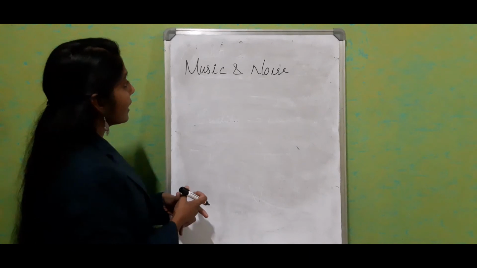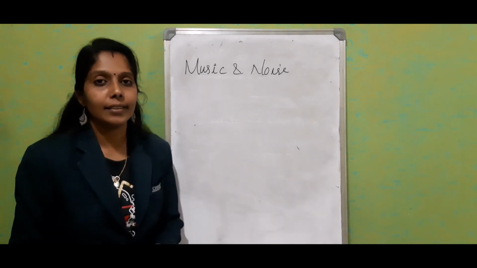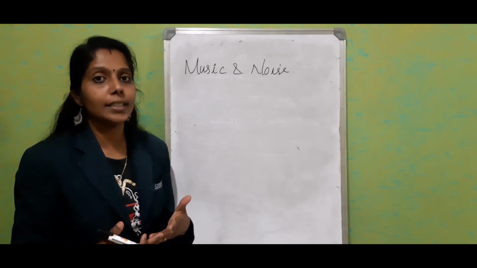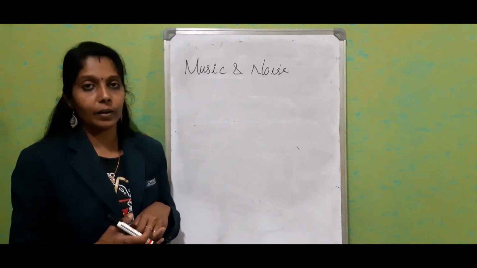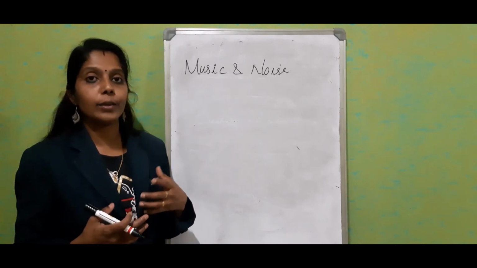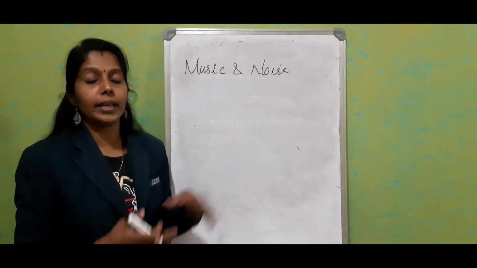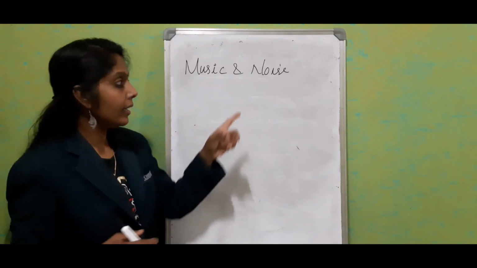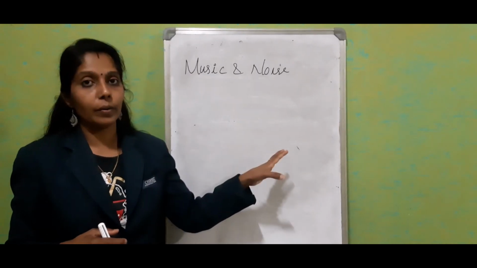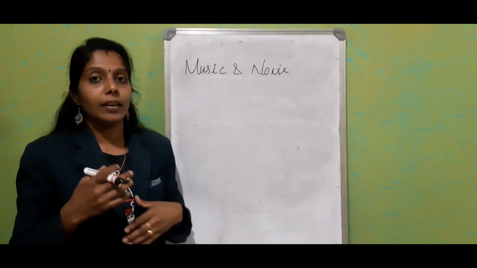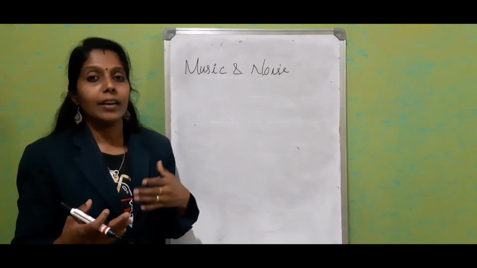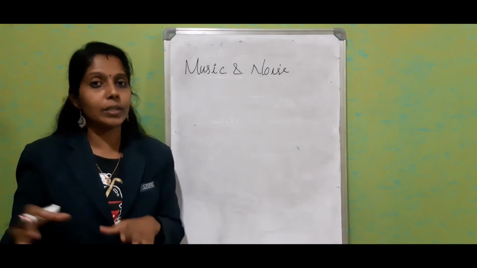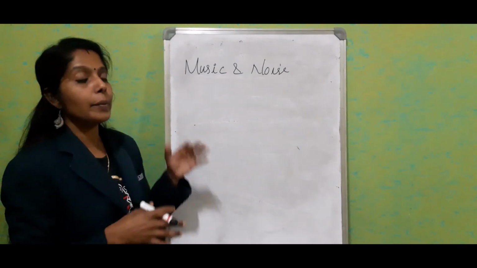Now let us see the differences between music and noise. Okay, both are sound, but the sound which is very pleasing to our ears is known as a musical note. Or else we can say that it is always regular and periodic. It is a soothing, pleasing, periodic sound. Noise is a disturbing sound which always causes headache, which is not always periodic or successive. It's not a continuous wave. This one is a continuous wave.